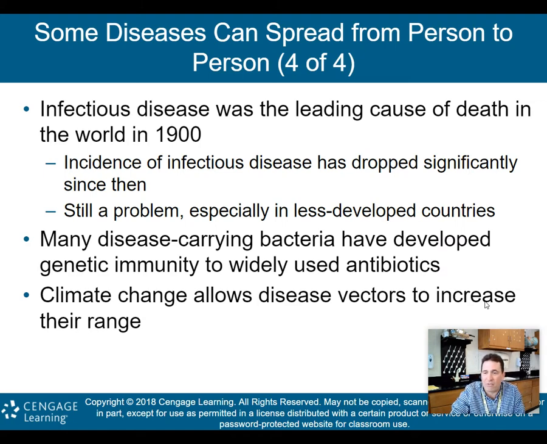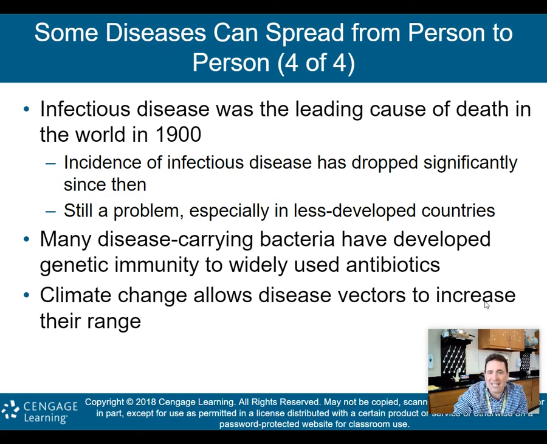Now, as we're in the 21st century, still not everyone has, but many more people have access to fresh water and to sanitary devices and to better medical health. And so obviously the incidence of these infectious diseases has dropped, but still a problem, especially in the less developed countries.